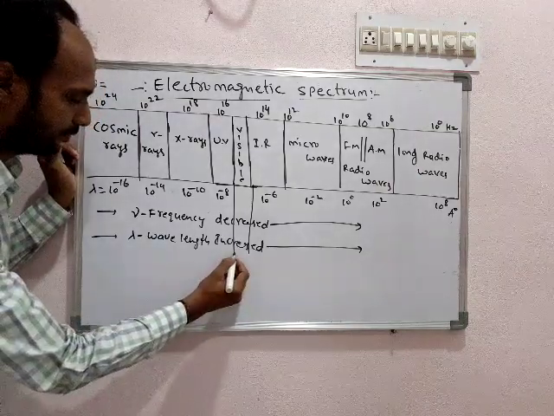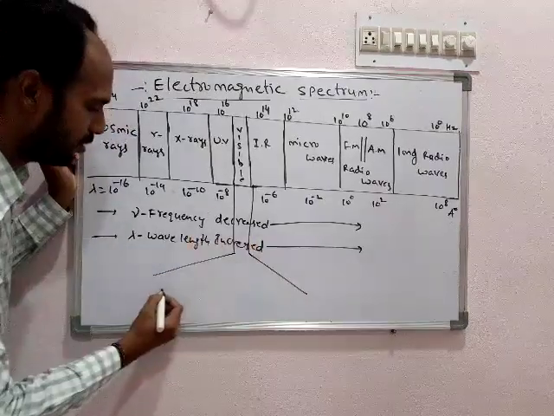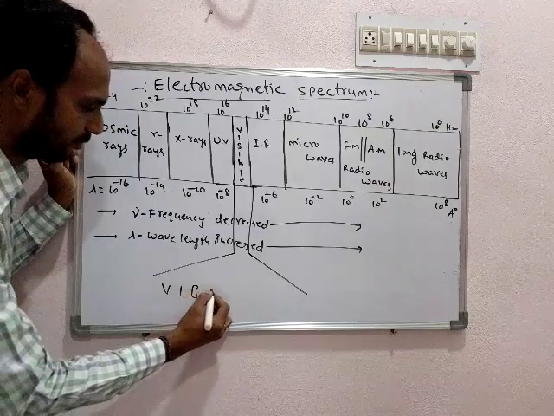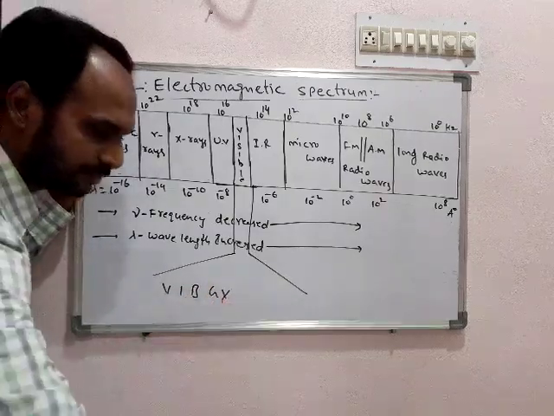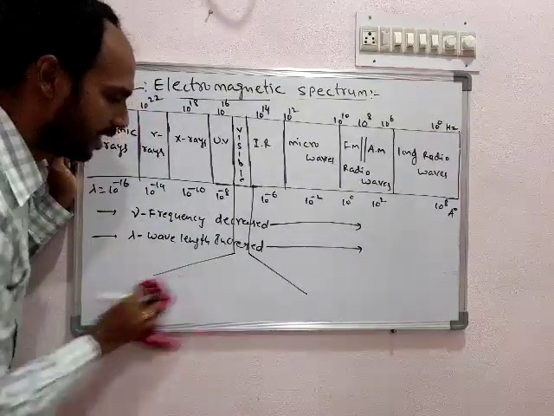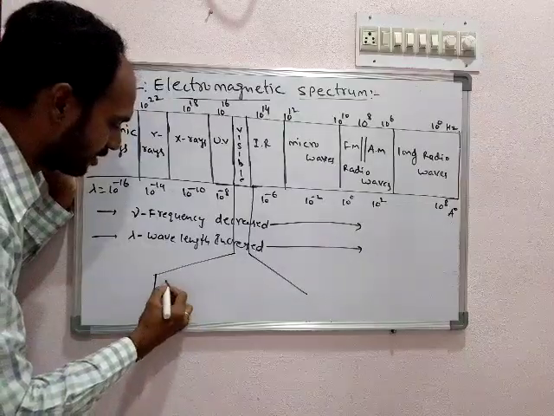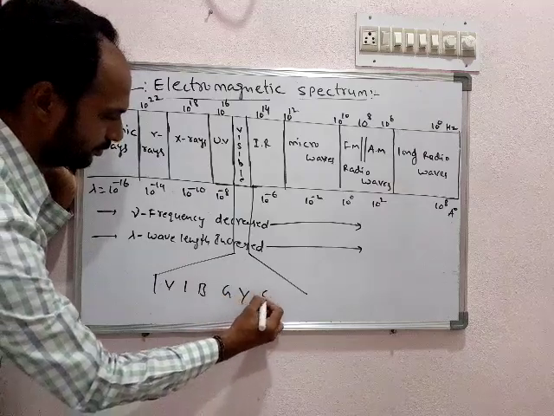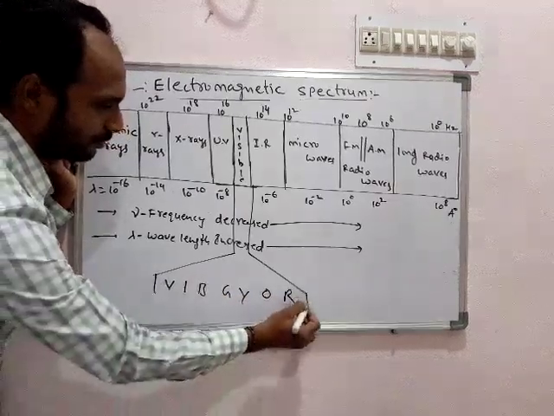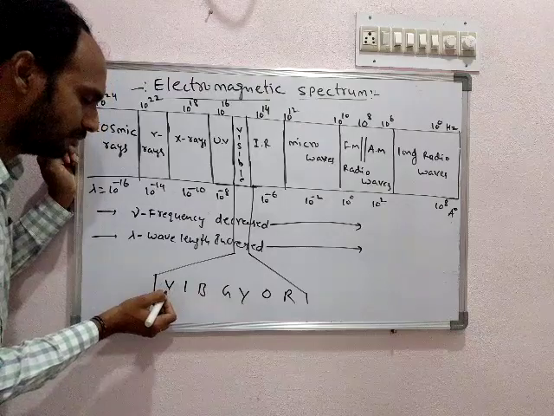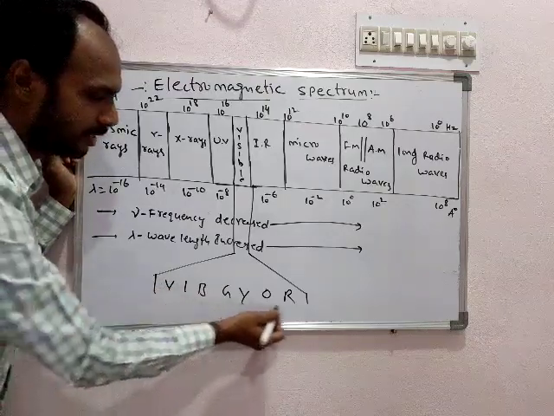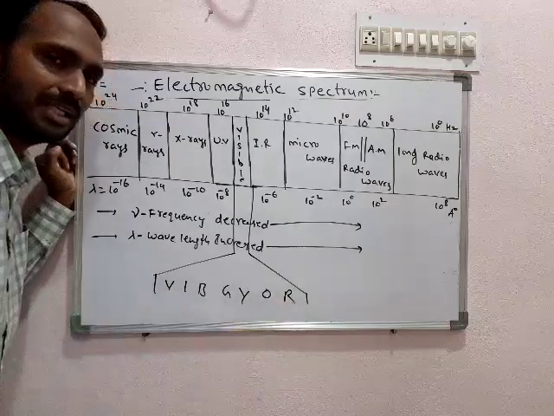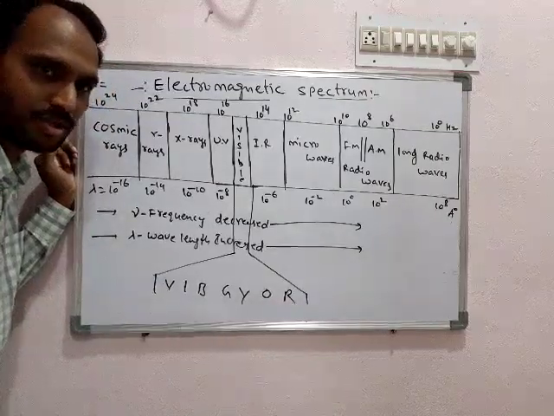We know the visible region is a very small region compared to all others, and it has 7 colors. Violet has the least wavelength and red has the most wavelength. Due to its longer wavelength, red is used in traffic signals for stopping.